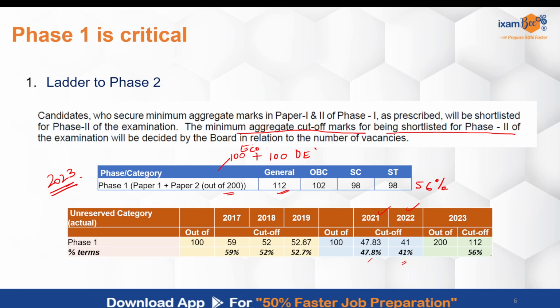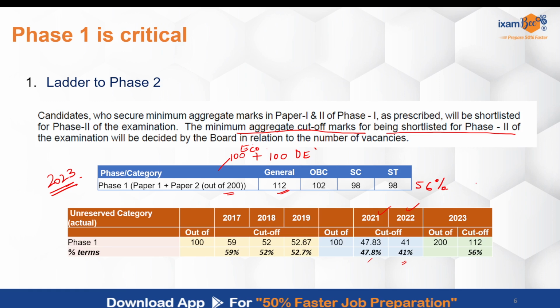So a very good, generous cutoff was there in 2023. This was majorly because the questions were testing more of your basic knowledge and basic concepts, and the numericals were also basic application and doable. So a 56% cutoff had gone, including both your paper 1 and paper 2.